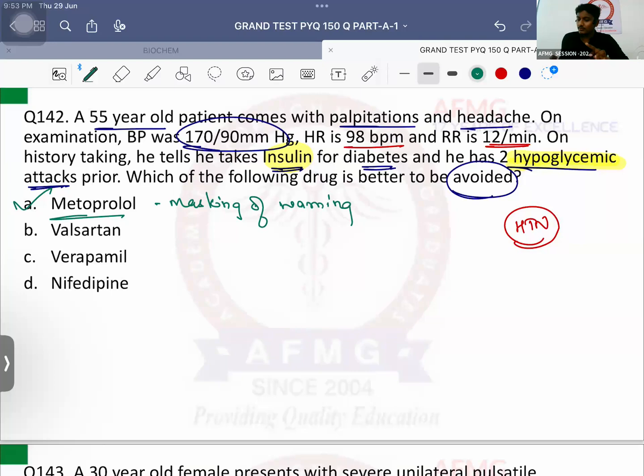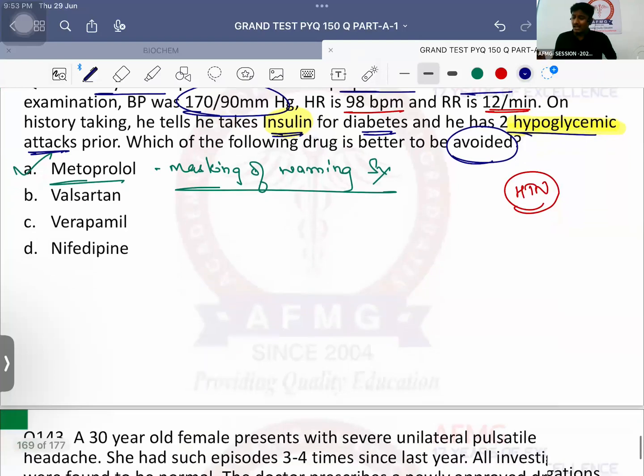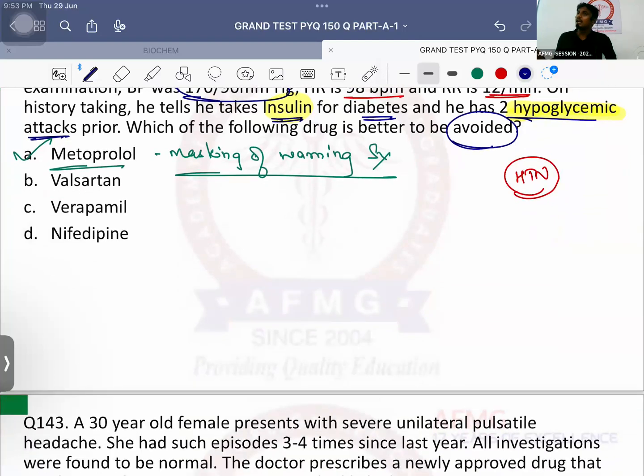masking of warning symptoms of hypoglycemia like tachycardia, palpitations, diaphoresis. They will not be seen if beta blockers are given to the patient. That's the reason why the patient will die of hypoglycemia. You will not even know. So better to avoid beta blockers in a patient of diabetes mellitus. No issues with this. A patient of diabetes mellitus having hypertension, drug of choice? Very good. ACE inhibitors, drugs like